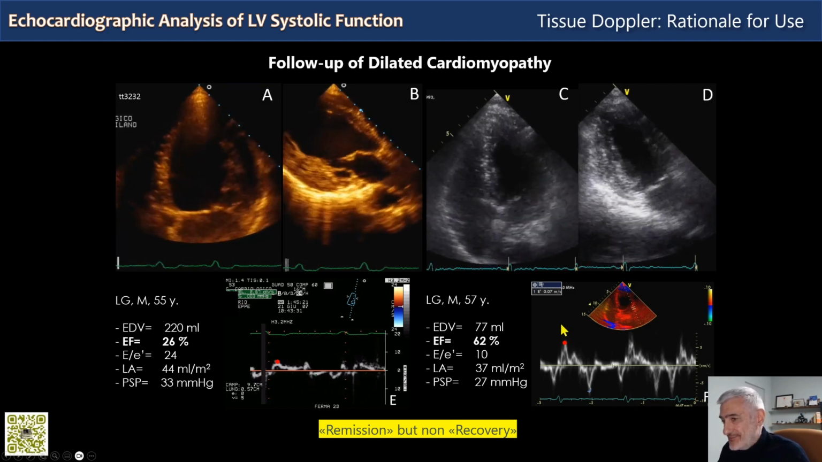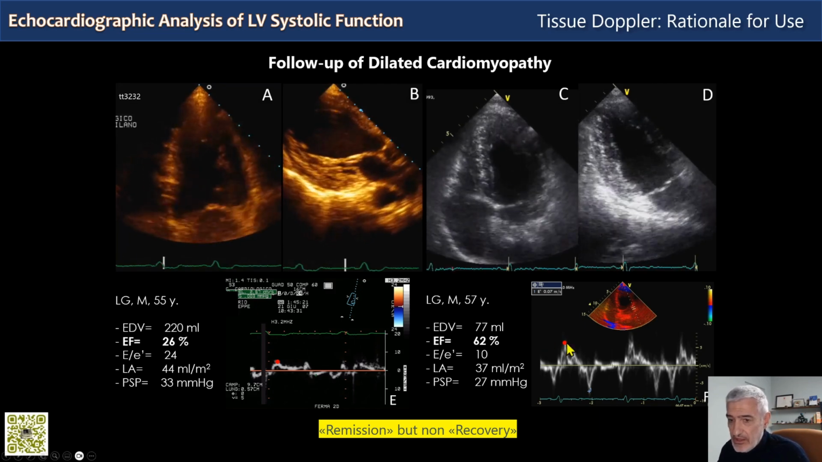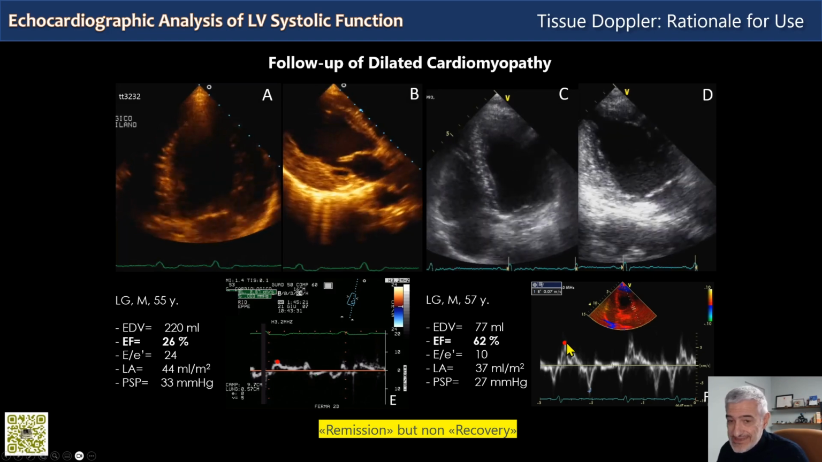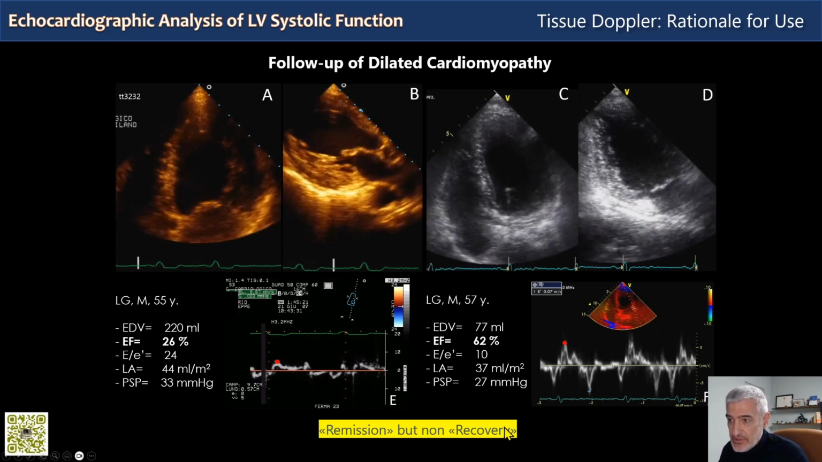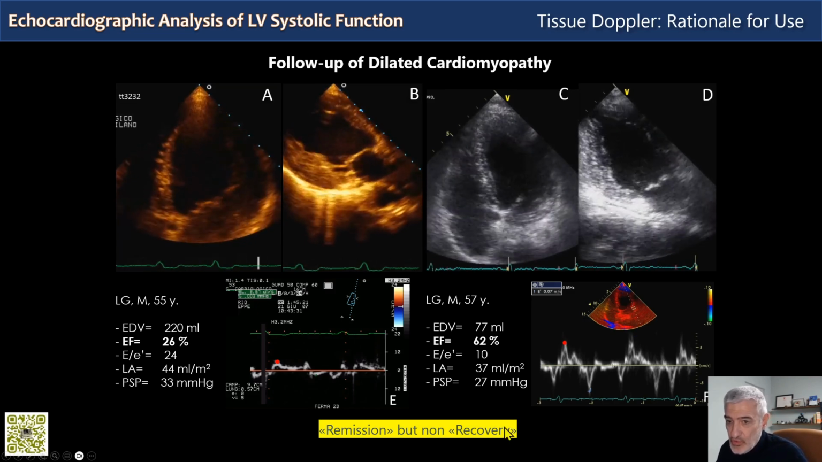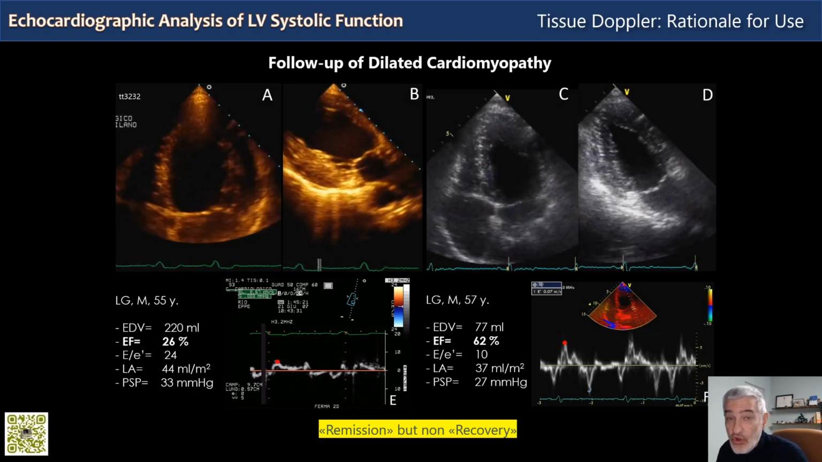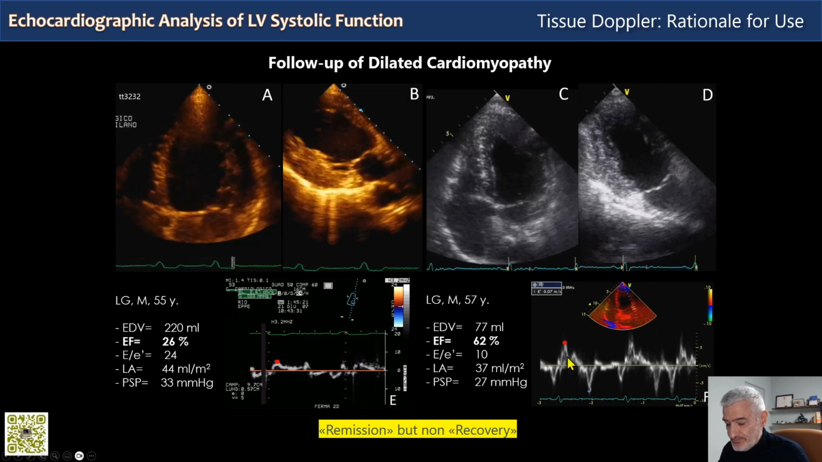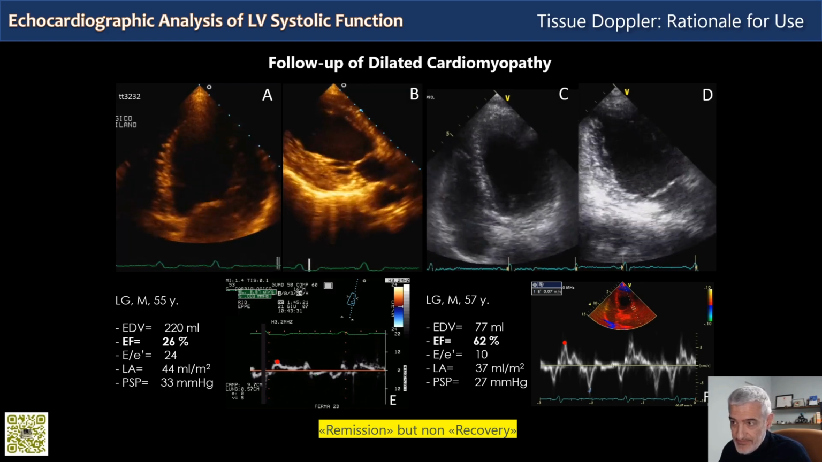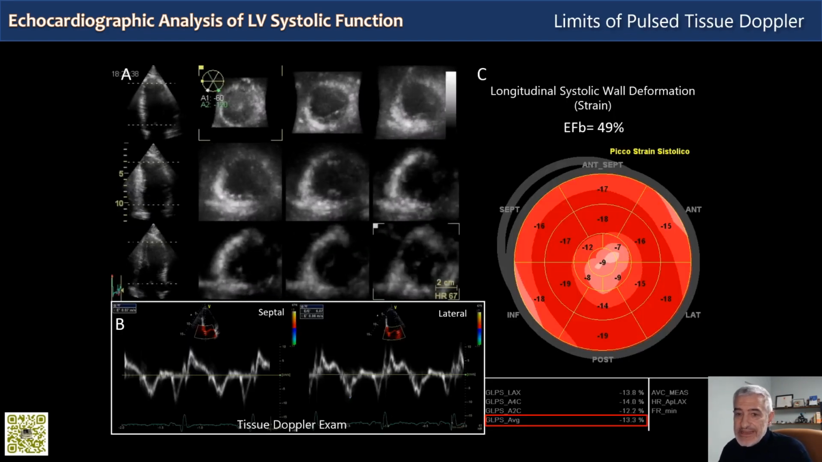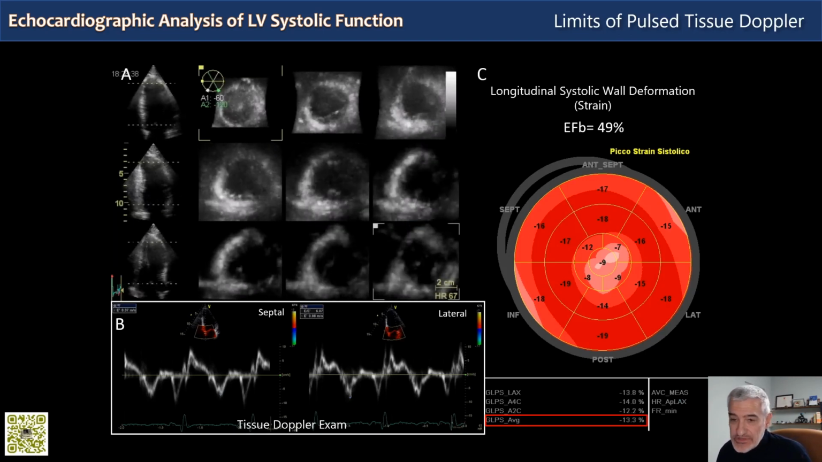We still have a subclinical, as we say, reduction of function that we see along the longitudinal axis. And this recommendation was written to support the concept of ongoing therapy in these patients, although ejection fraction was normalized. As we have said, the pulse tissue Doppler technique has obvious limitations.